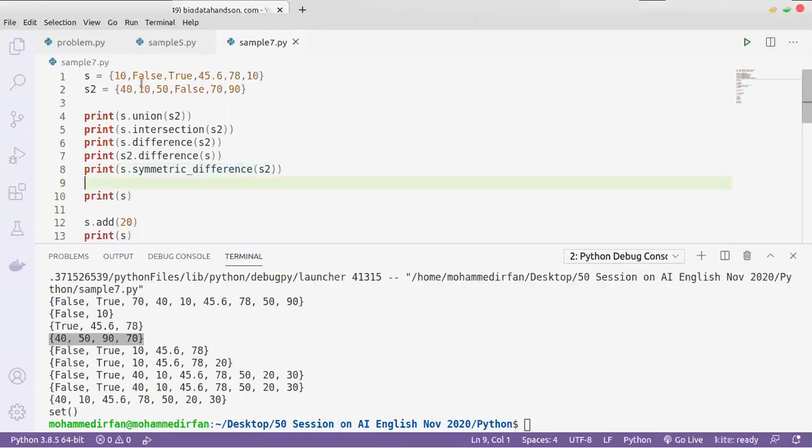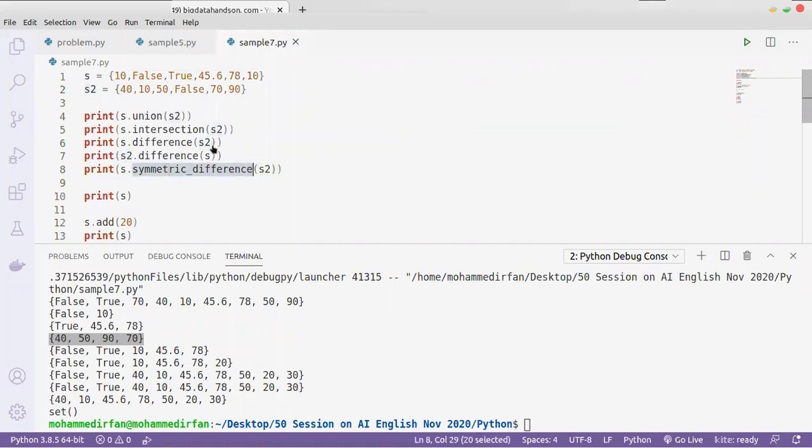It will ignore the common values, that is 10 and False, and it will have the values in both set 1 and set 2, but difference will have only the values in the first set. But symmetric difference will have both the first set and the second set.